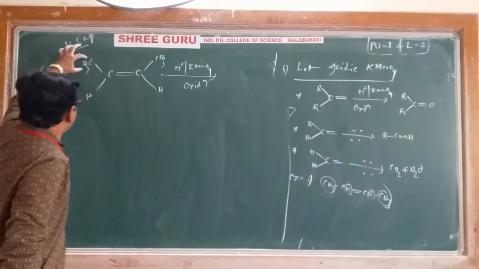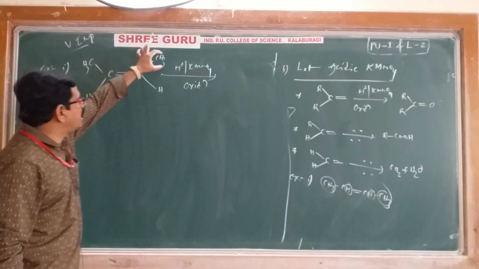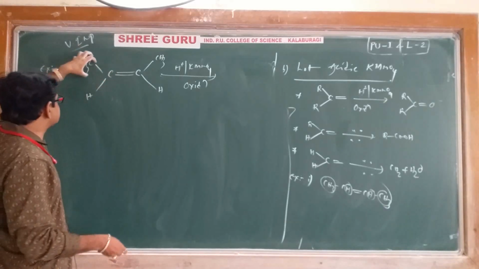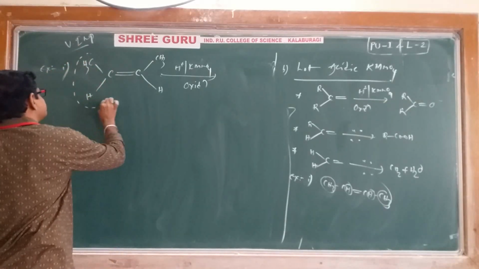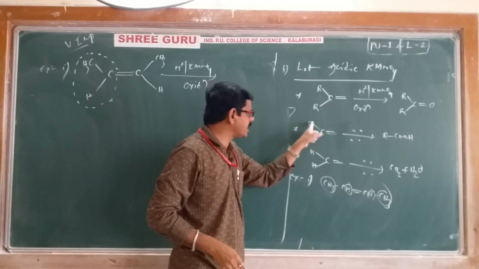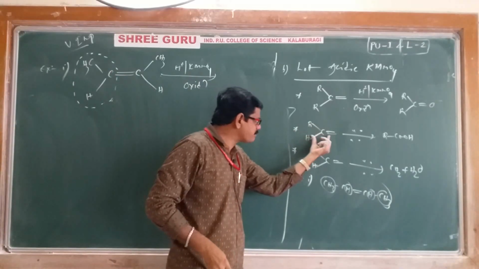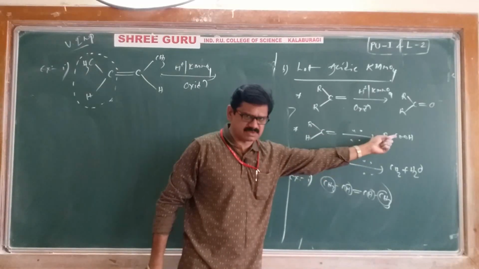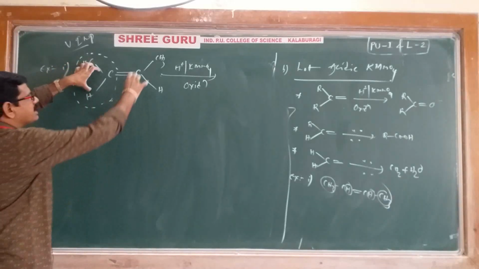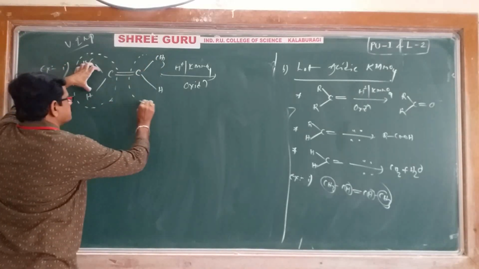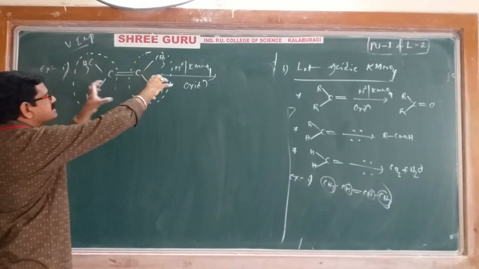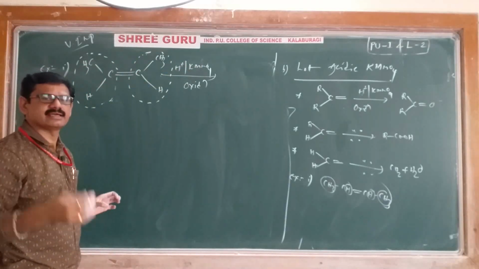Then we'll see our conditions. See, alkyl and hydrogen are present in our alkene. When both alkyl and hydrogen are present on the alkene, that part is converted into the corresponding carboxylic acid. Luckily, this part and this part are both the same, alkyl and hydrogen, so both parts are converted into the corresponding carboxylic acid.